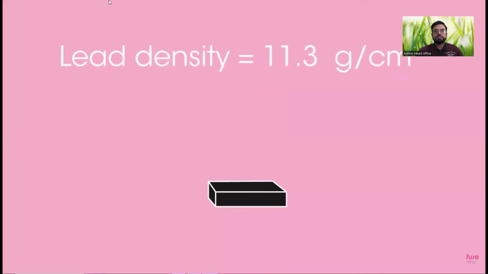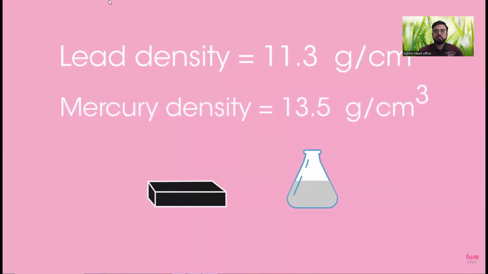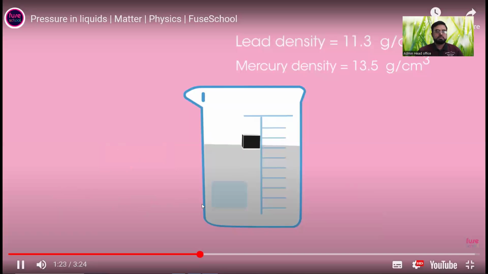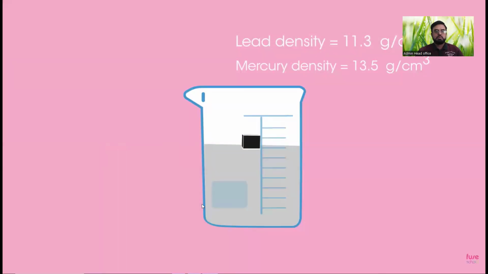Lead has a density of 11.3 grams per cubic centimeter, and liquid mercury has a density of 13.5 grams per cubic centimeter. What would happen if a block of lead were placed in a beaker of liquid mercury? Pause the video while you think. The lead would float in the liquid mercury. So that's a fairly easy way of explaining why solid blocks float or sink.